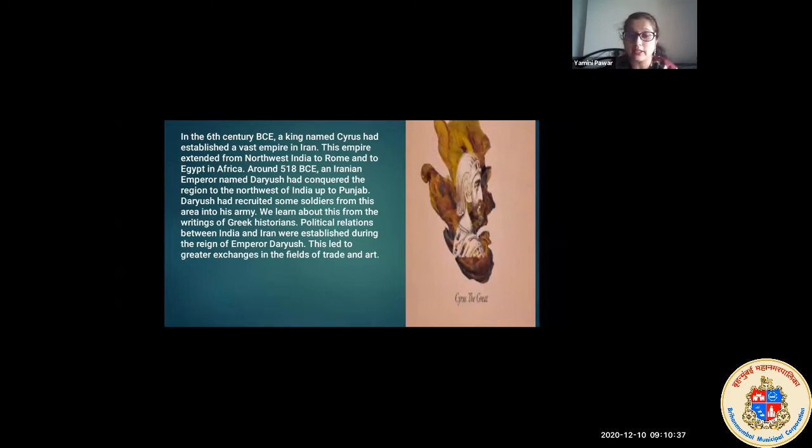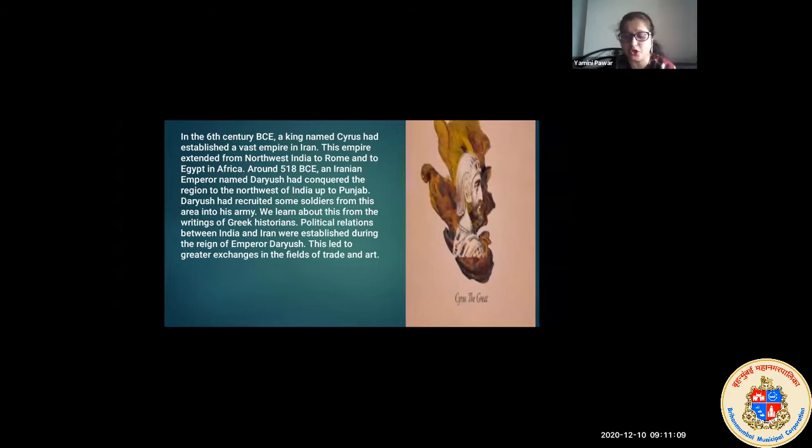We learn about this from the writings of the Greek historians. The Greek historians have written all these things in their books and they have mentioned it. Political relations between India and Iran were established during the reign of Emperor Darius. Means from that time, if somebody asks you when did the political relation start, it started in that era. And this led to greater exchange in the fields of trade and art.